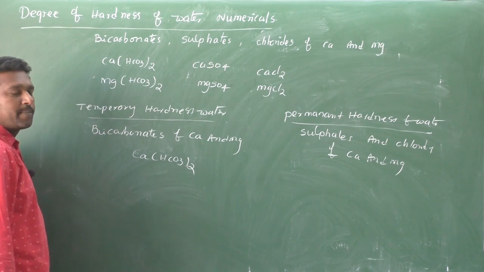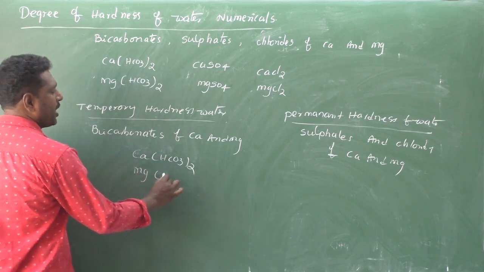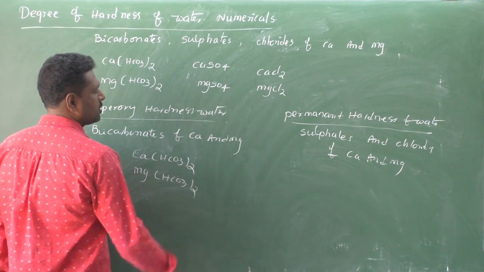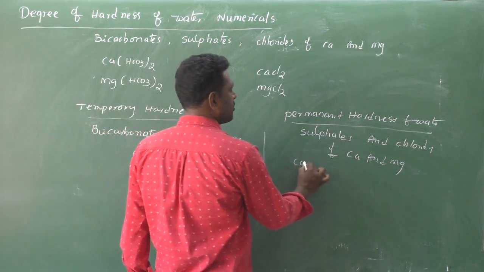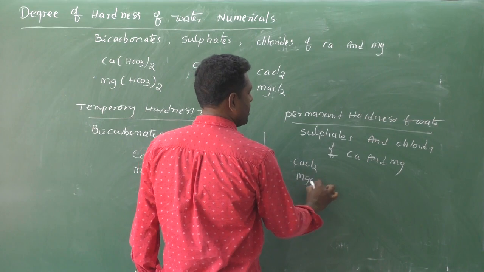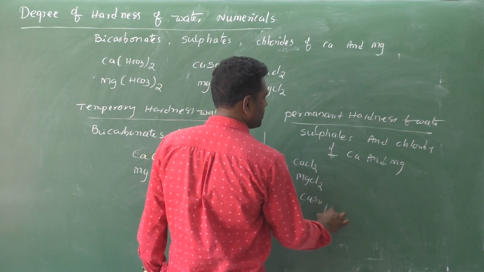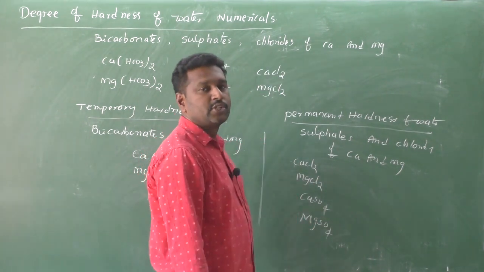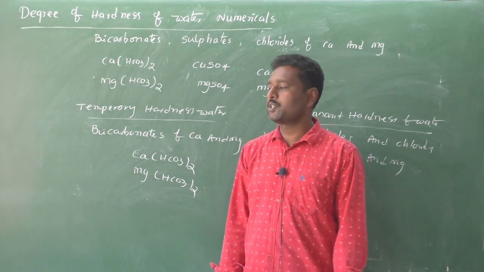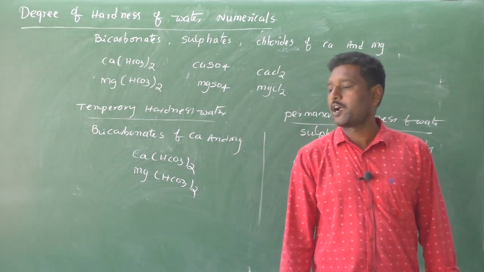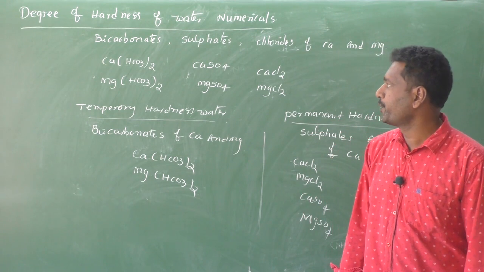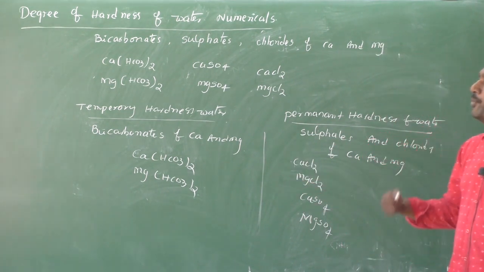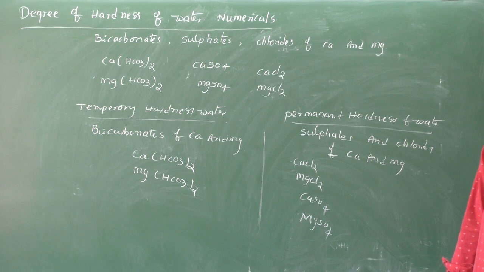So here, due to calcium bicarbonate and magnesium bicarbonate, temporary hardness of water is obtained. Due to calcium chloride, magnesium chloride, calcium sulfate, magnesium sulfate, permanent hardness is obtained. So this is about temporary hardness and permanent hardness of water. How is it caused? Due to the presence of bicarbonates, sulfates and chlorides of calcium and magnesium.